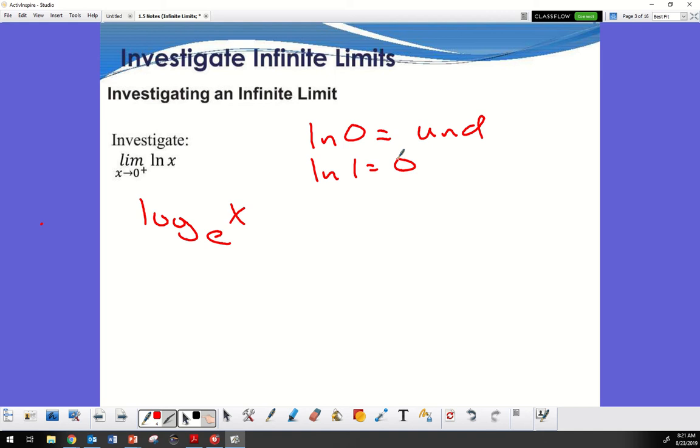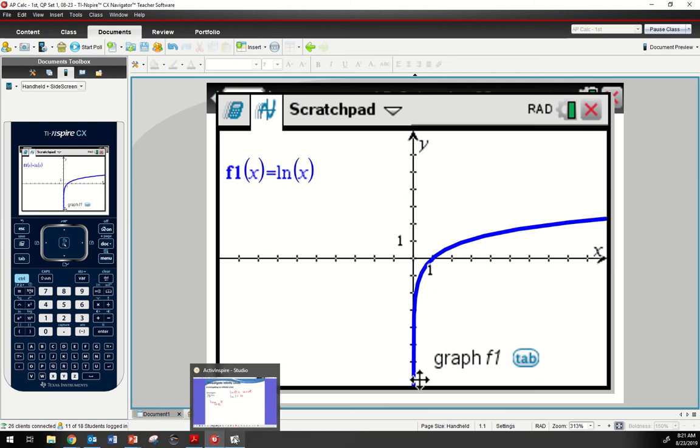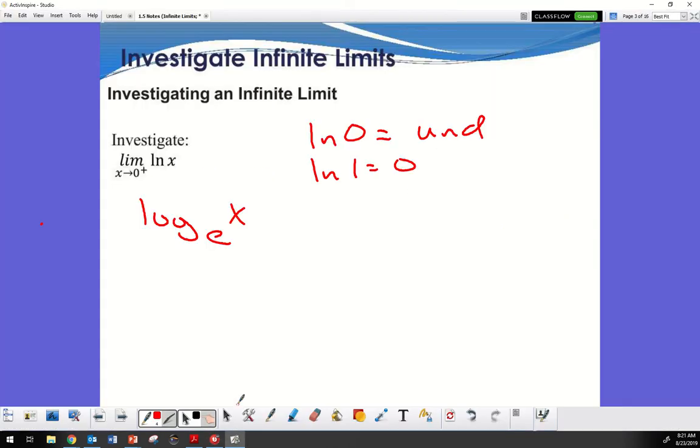But now I'm going to look at this from one side. If I'm looking at the limit, I can go back to my graph. As it's approaching from the right-hand side, it goes down to negative infinity. Very good. So we get the limit as x approaches 0 from the right-hand side of ln x is negative infinity. Is it possible to do this from the left-hand side?